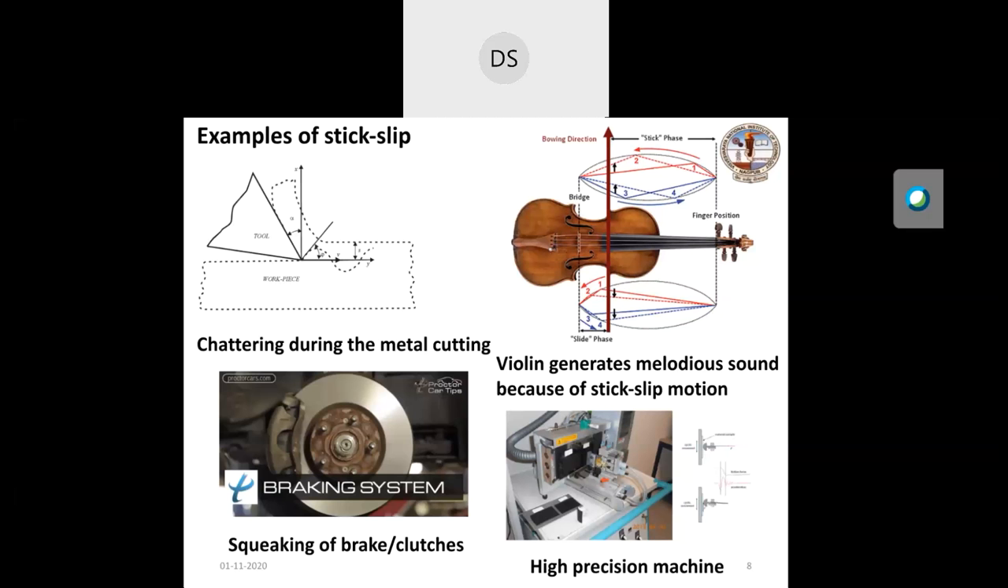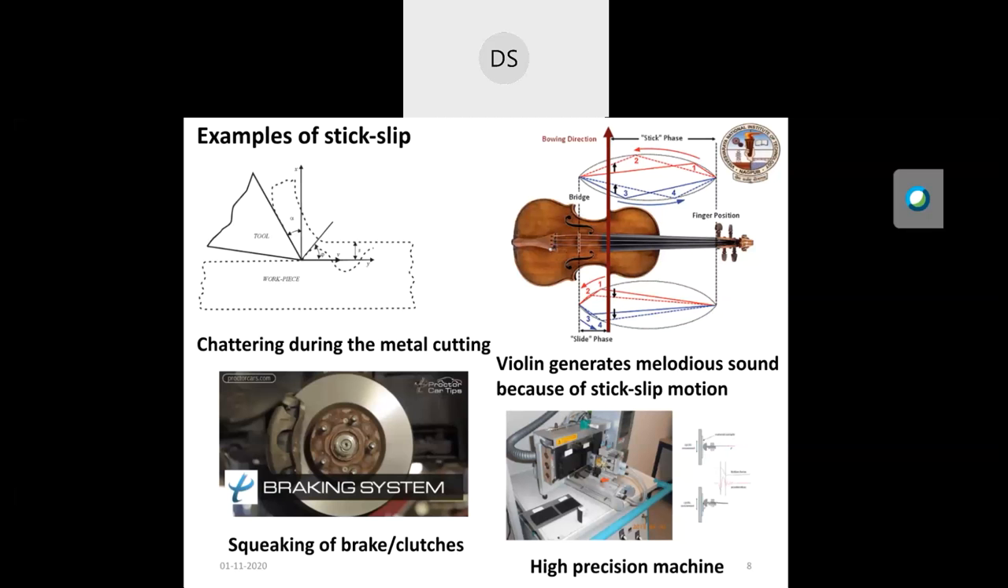Similarly, a squeaking sound comes out from brakes or clutches, especially when a train is moving on rail. When the driver applies the brake during cold time, some squeaking sound comes, and that again is because of stick slip. Stick slip is not desirable in high precision machines, because stick slip is a low velocity phenomenon, and there are machines that are supposed to move at very low velocity, but stick slip is a major issue. That's why controlling stick slip motion is a major challenge in control engineering.